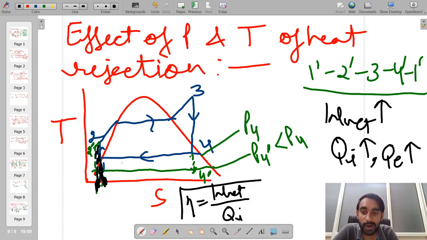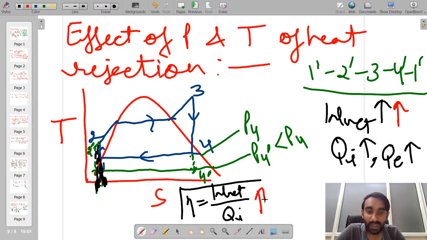But the area which has increased within the entire cycle means the increase in work done is more in comparison to the increase in the amount of heat input. So that's why overall the efficiency of the cycle will be increasing if we are decreasing the pressure or temperature of heat rejection.